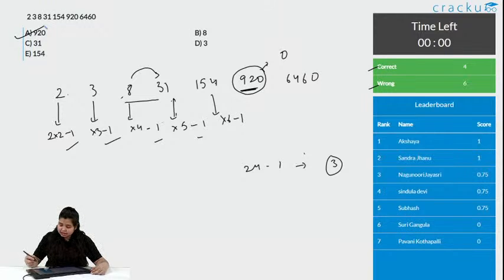Aparnika, yes, option A is the correct answer. Just do not calculate it entirely. If you are not able to calculate it and it is wasting your time, just check the unit places. That is really important. I simply did 6 4s are 24 and 24 minus 1 is 23. So, the unit place should have 3, but here we have 0. That means option A is the correct answer, and 4 people got this correct and 6 wrong. Let us go to the next question now.